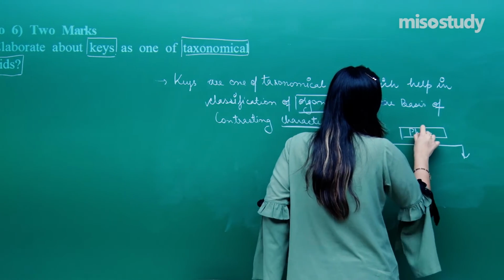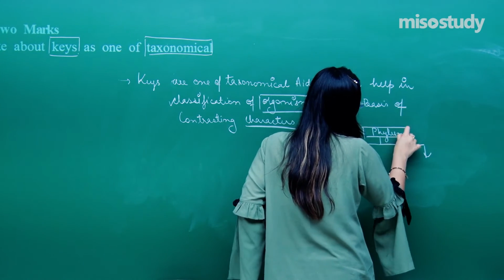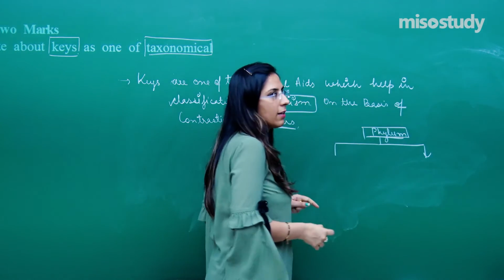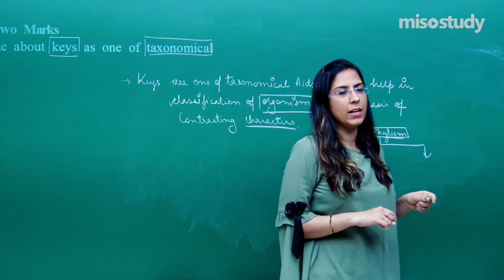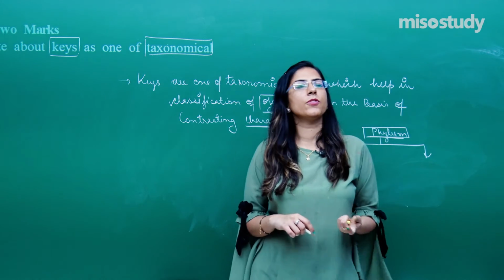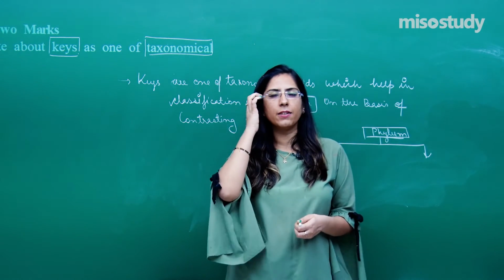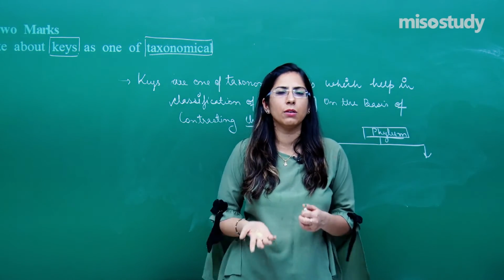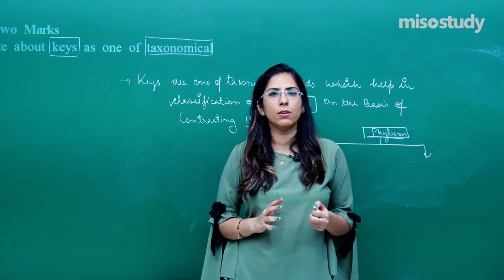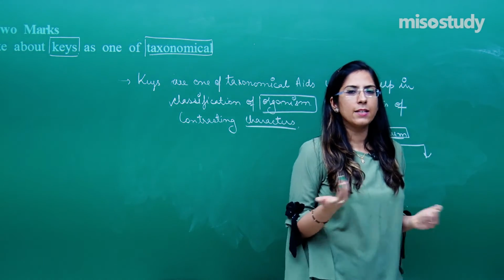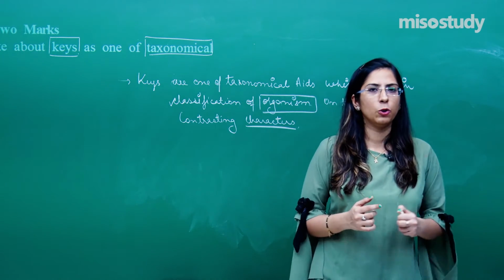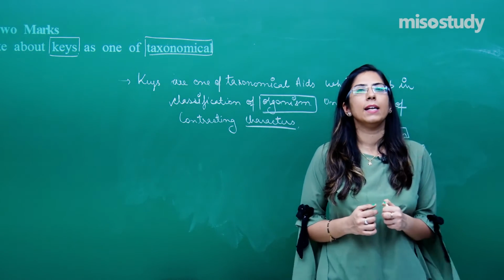Suppose I have to identify one organism. First of all, I look whether it belongs to this particular phylum or not. On the basis of certain morphological characters, I'll definitely distinguish that it belongs to this particular phylum. For example, let's take an example of an insect. Insects belong to which phylum? Arthropoda. That means they have jointed legs.